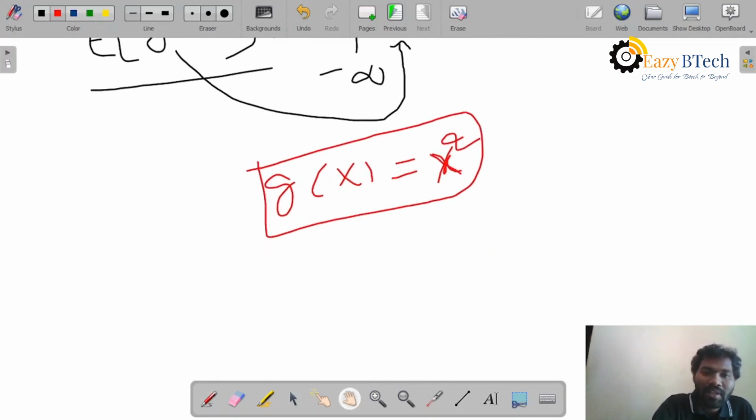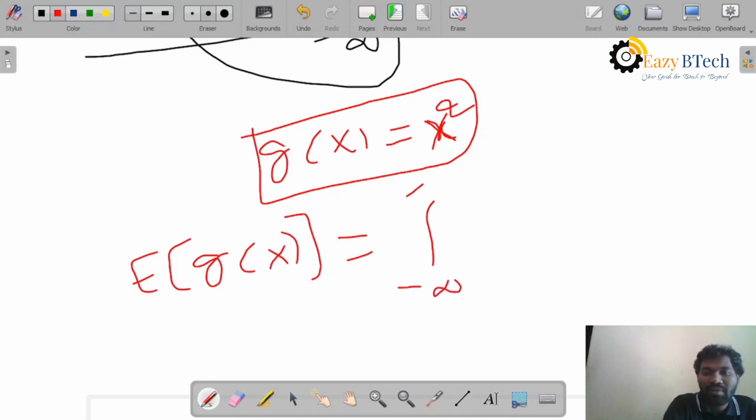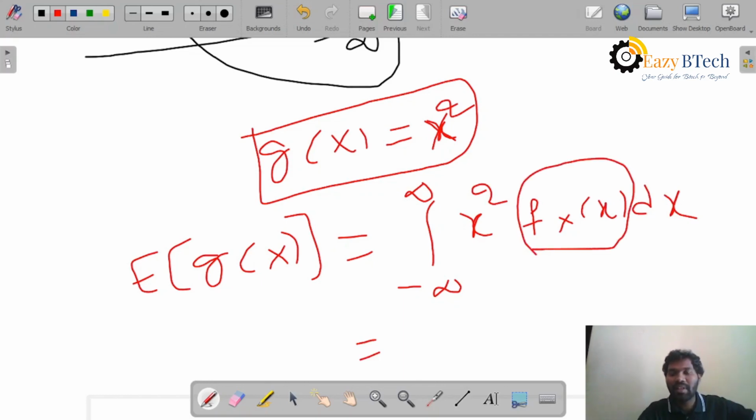Then the expectation of a function of a random variable is the integral from minus infinity to infinity, where you substitute small x square here and take f_X of x as it is. After substituting the given density function in this integral, this final value is called the expectation of a function of a random variable.